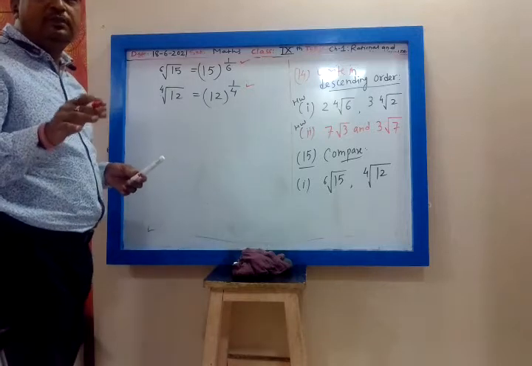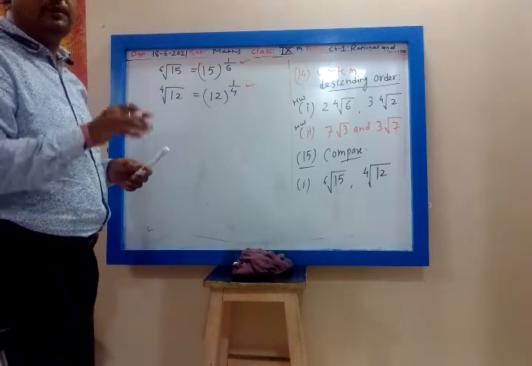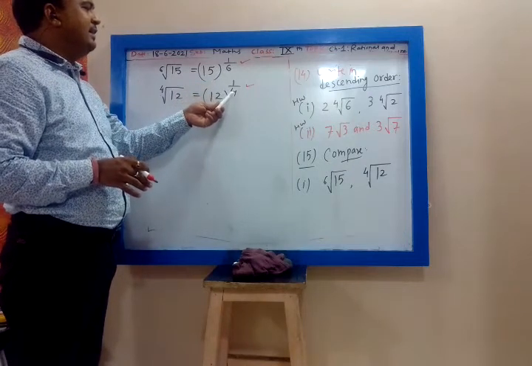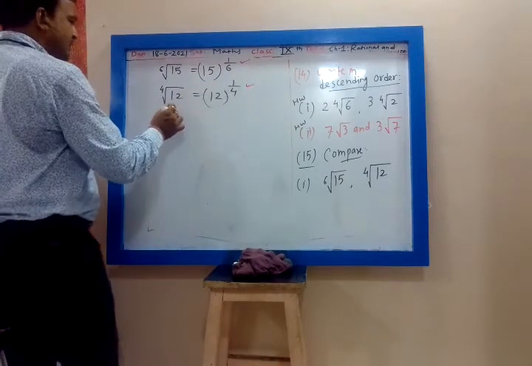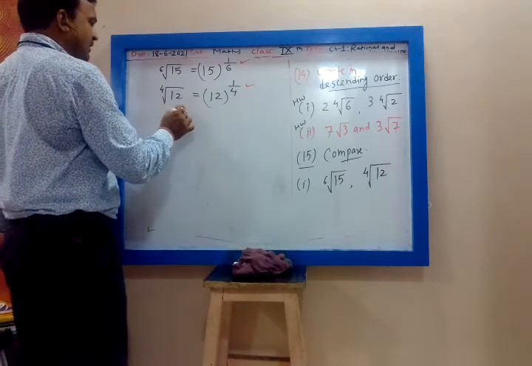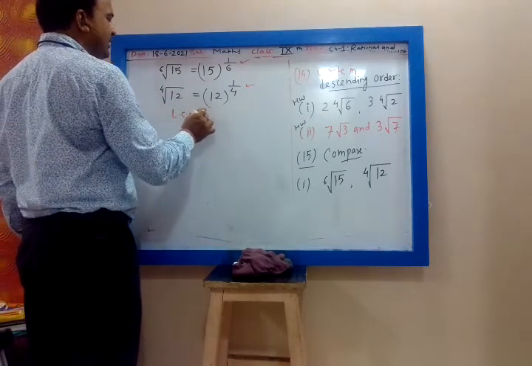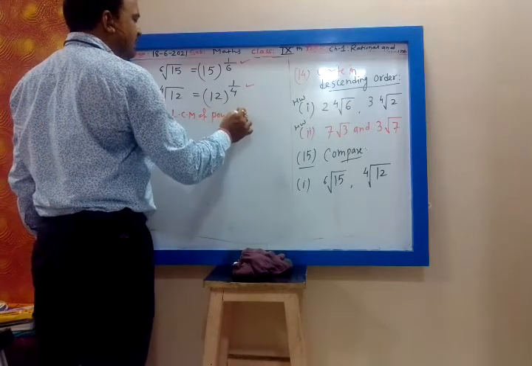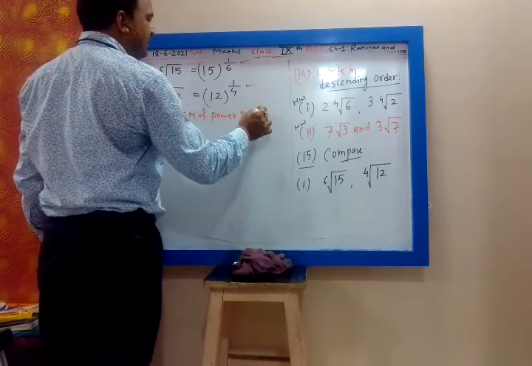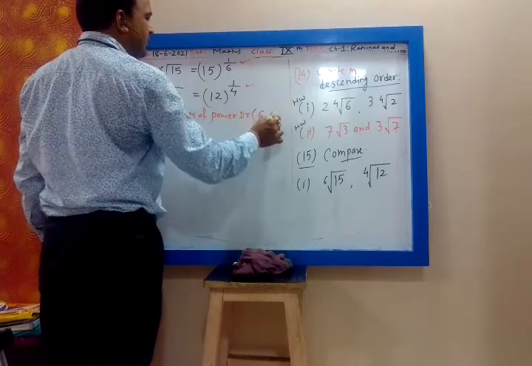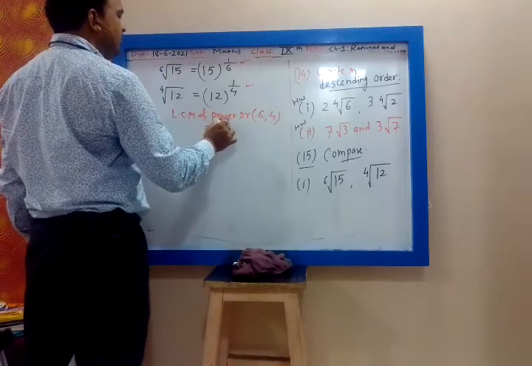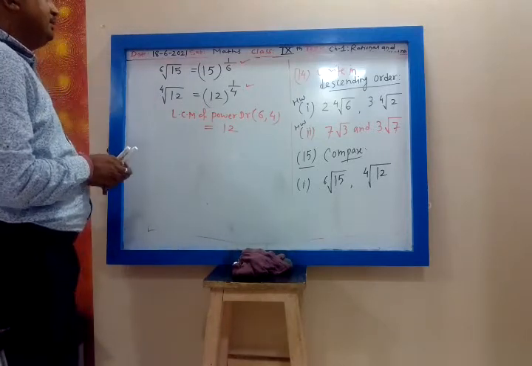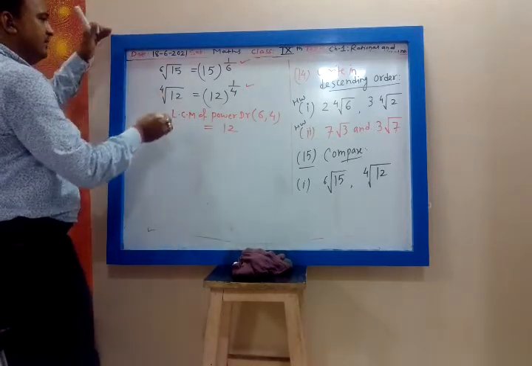So our job will be to make the powers equal. To make the powers equal, I have to take the LCM of the denominators. I will have to take the LCM of 6 and 4. So what is the LCM of 6 and 4? That is 12. Correct?